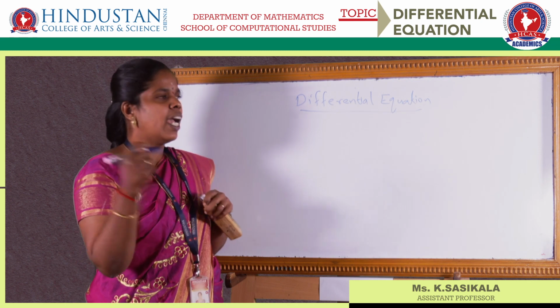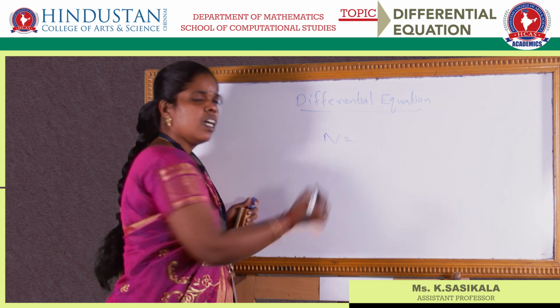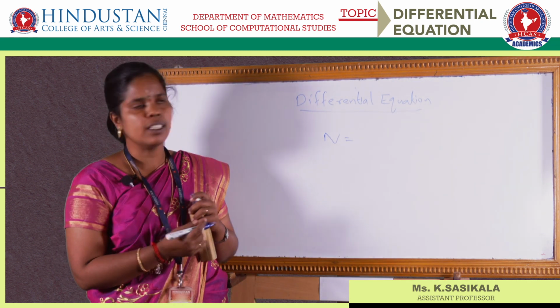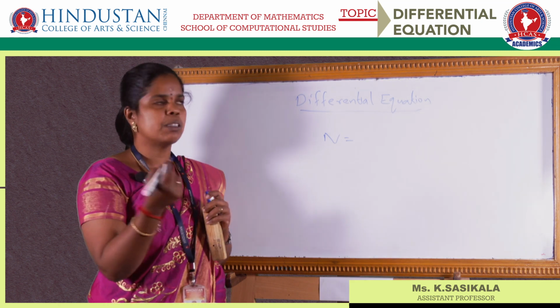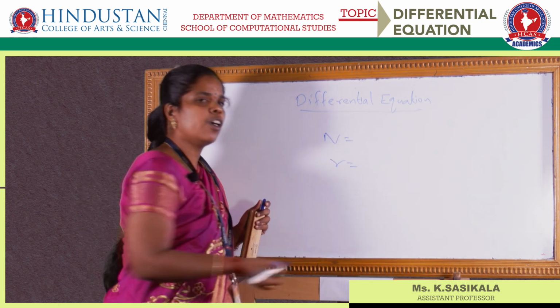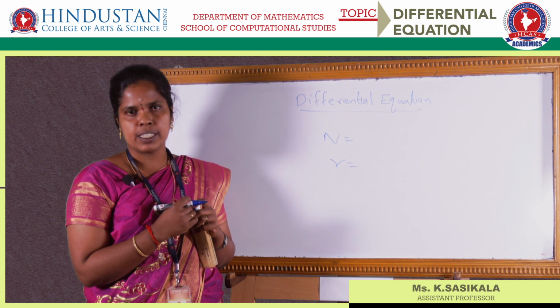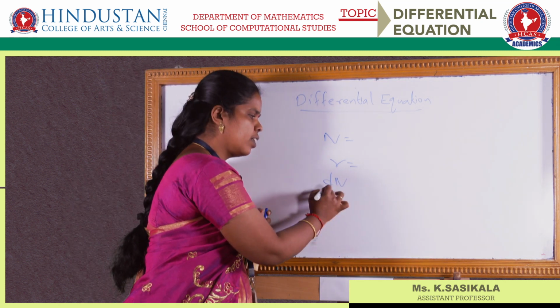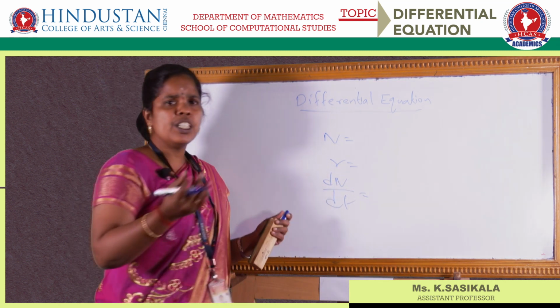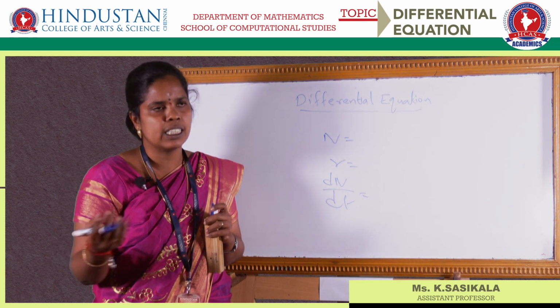If you consider n as the number of diseased persons, the population of diseased persons, r is the rate of spread of the disease, and dn by dt is the change of the population of diseased persons.